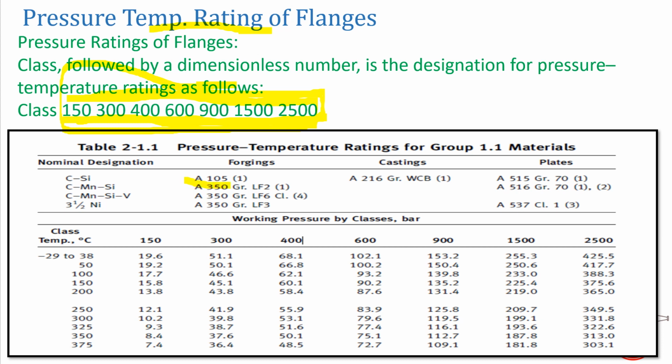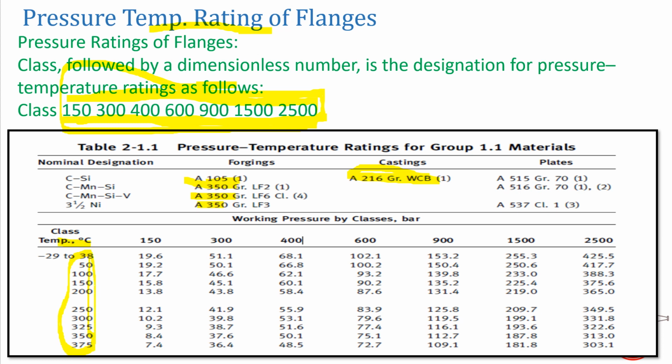There are different materials. This is ASTM 105, ASTM 350 grade LF2, LF3, and ASTM 216 grade WCB. These things mentioned here are the materials of the flanges, and below this we can see the temperature class. So this line shows the temperature class of the flanges.